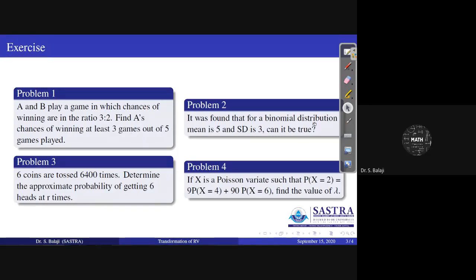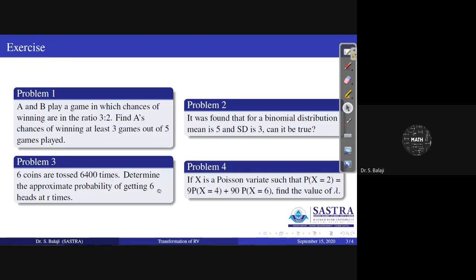Similarly, another problem, it is also based on binomial. The third problem you see here: 6 coins are tossed 6,400 times. Here number of trials is large, 6,400. They are asking to determine the approximate probability of getting 6 heads. Getting head is 1 by 2, so 6 heads means 1 by 2 power 6, which is 1 by 64. Therefore, p is very small, n is very large here, so you can use Poisson instead of binomial.